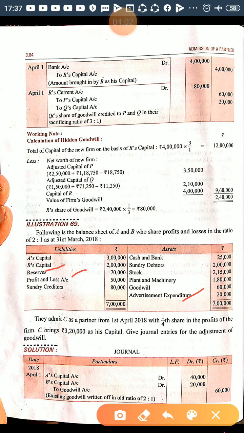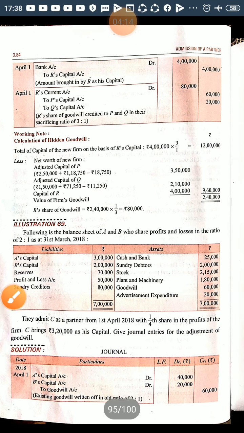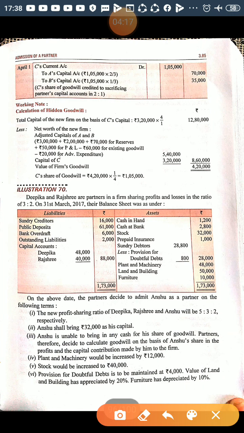But because they haven't asked for all the necessary journal entries, they have just asked for journal entries for the adjustment of goodwill, you just concentrate on goodwill, so just write off the existing goodwill. They haven't given the amount of capital he is bringing, so no journal entry for that. The question specifically asks for journal entries related to goodwill. For that you have to pass only 2 journal entries. So C's current account is debited to A's capital and B's capital in their profit sharing ratio, and that is 2:1, right?